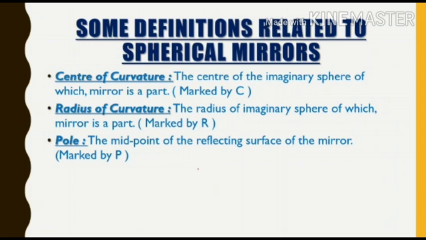So now let's move to some definitions related to spherical mirror. So let us study some definitions. First one is center of curvature. What is center of curvature? We don't know. So let's study. The center of the imaginary sphere of which mirror is a part. It means let us take a spherical mirror. This is the concave mirror. Then this is the non-reflecting side of that mirror.